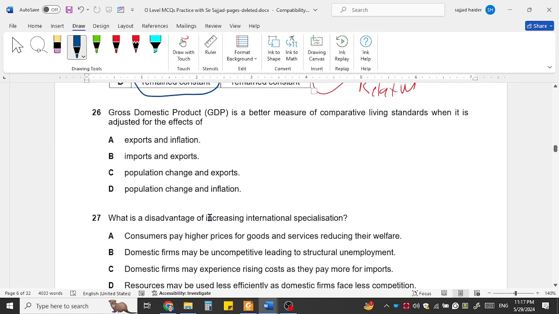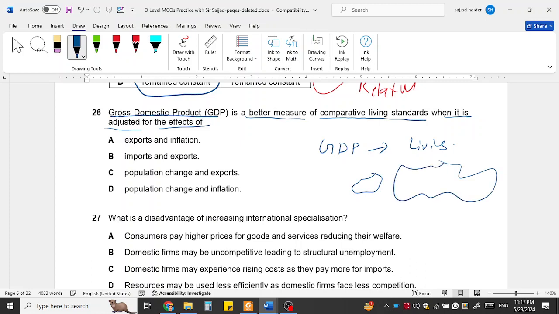Now question number 26. Gross domestic product is a better measure of comparative living standards when it is adjusted for the effect of what? GDP measures the living standards of an economy. But you know the GDP of a small country will be small and the GDP of a bigger country will be bigger. So it needs an adjustment for population size. So how many people are living in that economy?